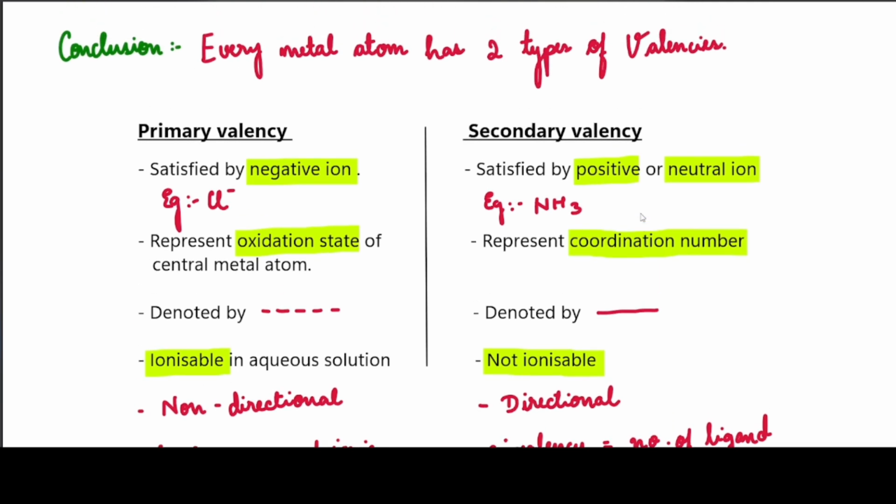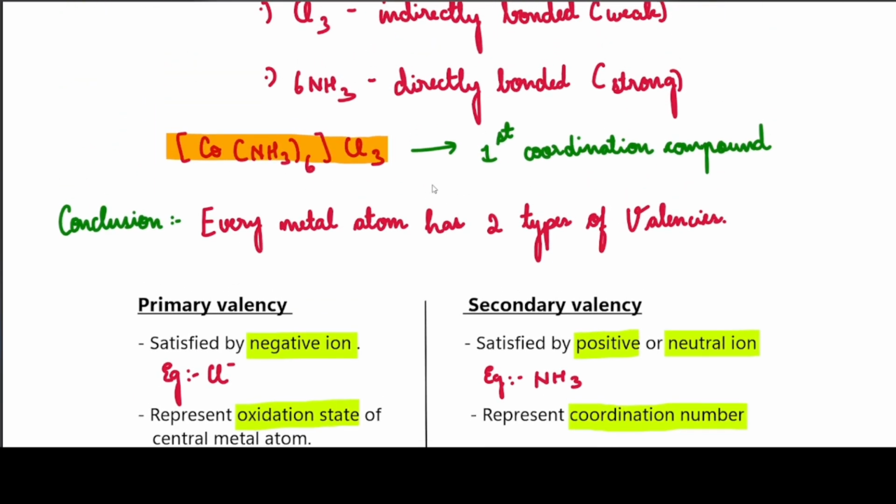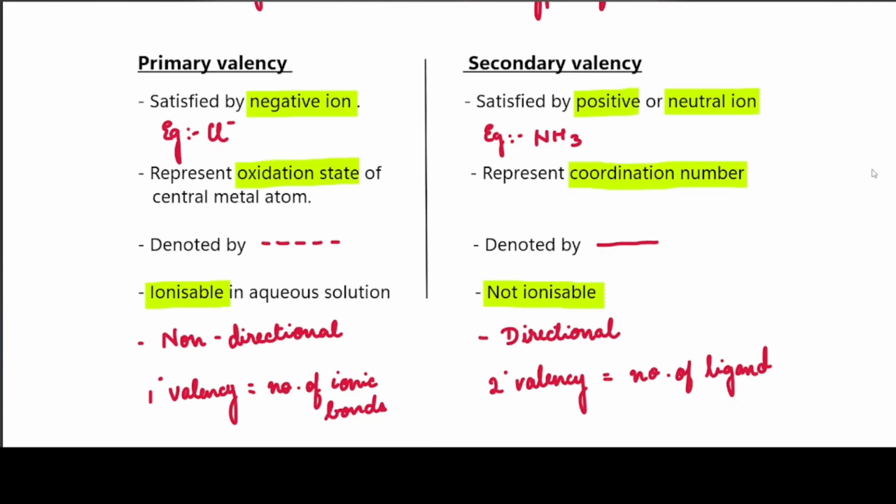So in this coordination compound, the primary valency will be the Cl3 and the secondary valency will be the NH3. So that's it for Werner's theory.